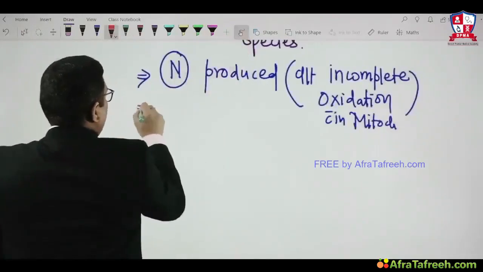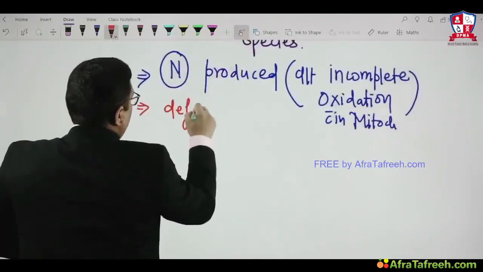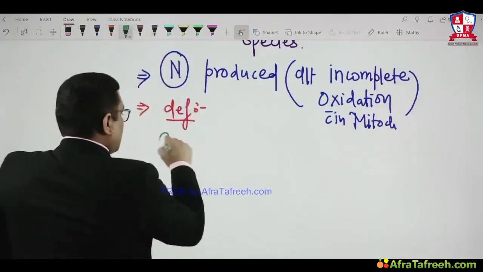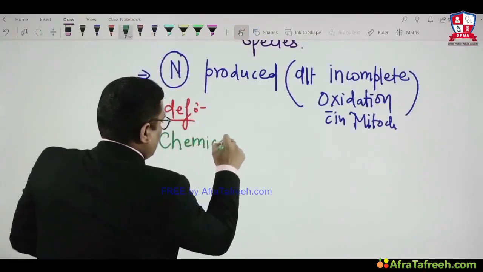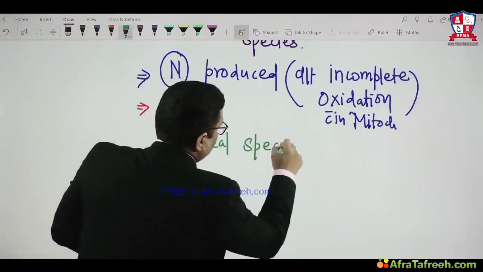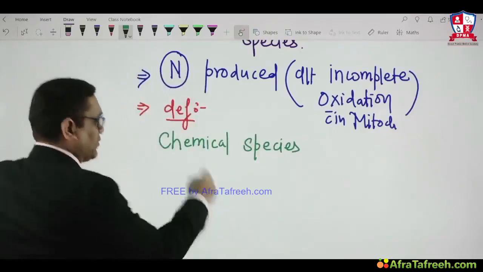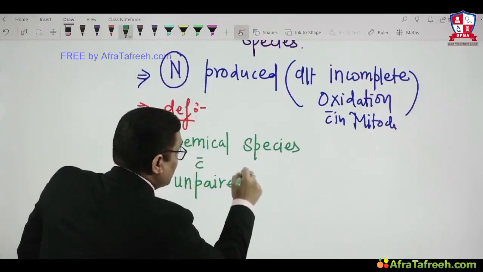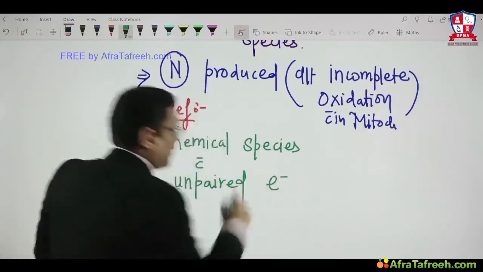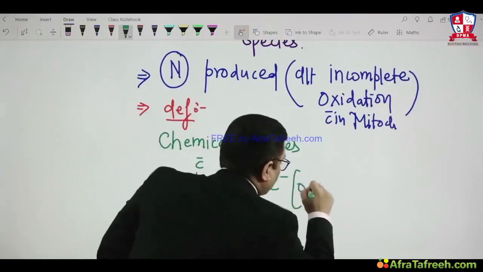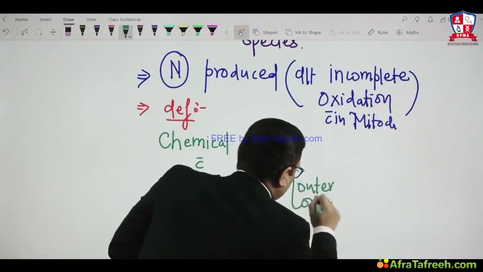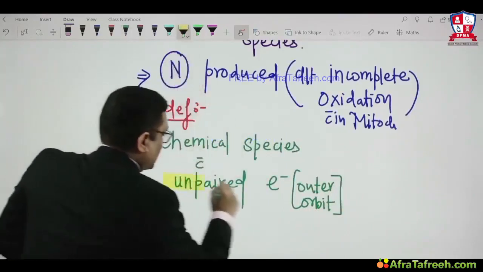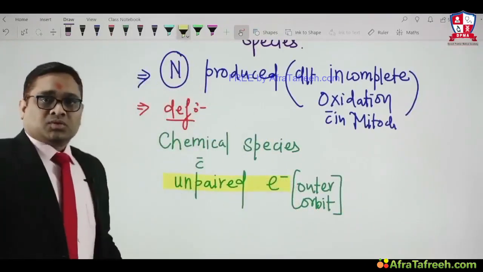If you look at the definition, free radicals are defined as any chemical species with an unpaired electron in their outer orbit. Remember, unpaired electron in their outer orbit. This is a very important concept. Unpaired electron. So what are free radicals?